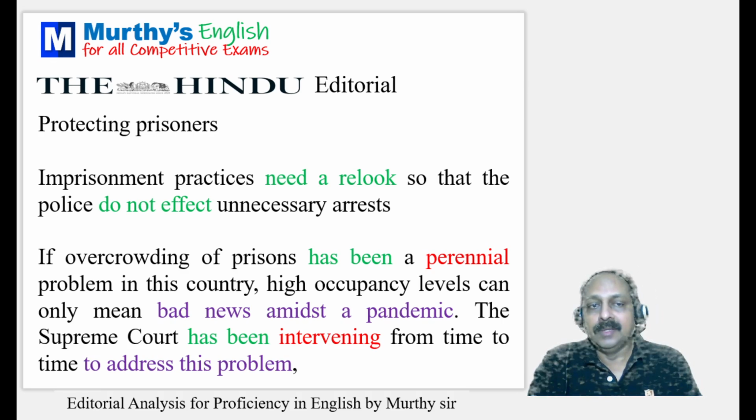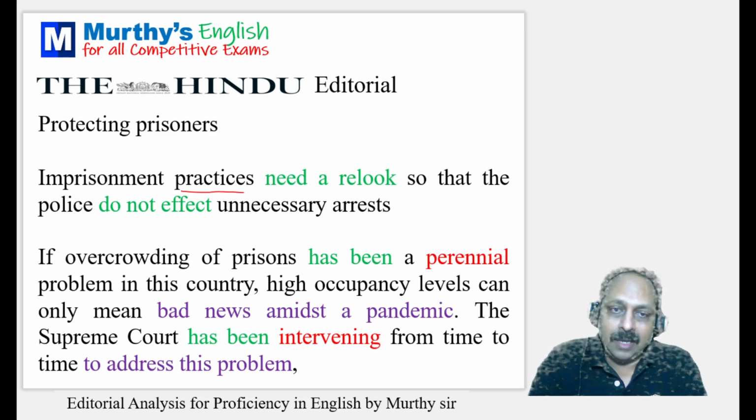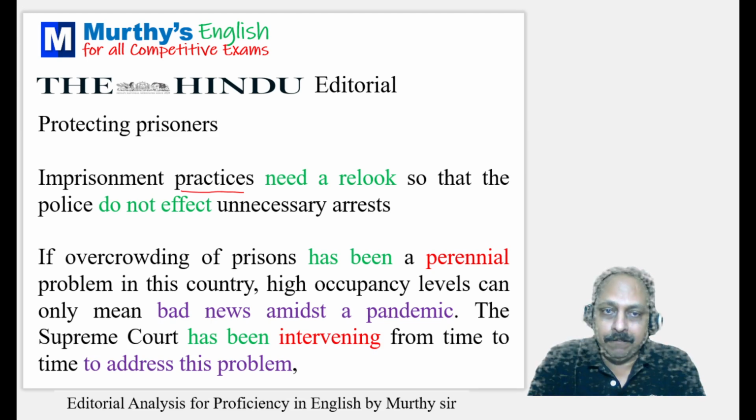Imprisonment practices. Another important word is here. Practise, T-I-S-E, that is a verb form, and here practice, T-I-C-E, that is a noun form. Imprisonment practices need a relook, and whatever you see in green related to English grammar, need a relook, present tense, so that the police do not effect, again present tense in negative form, do not effect unnecessary arrests.